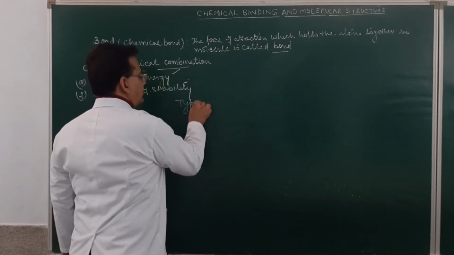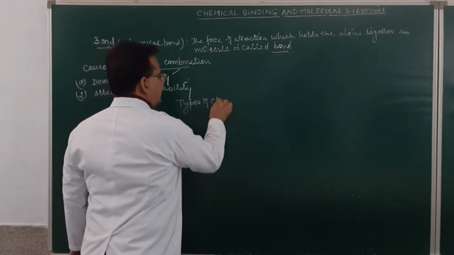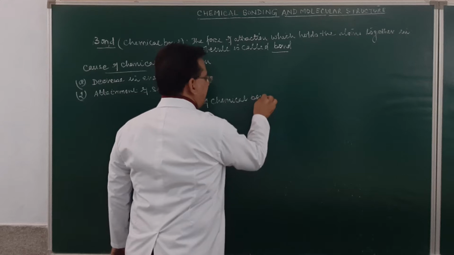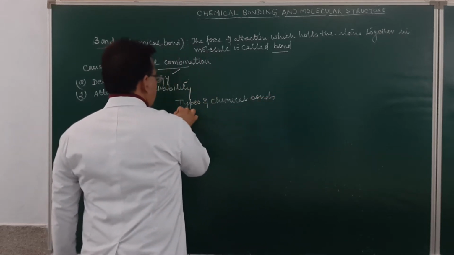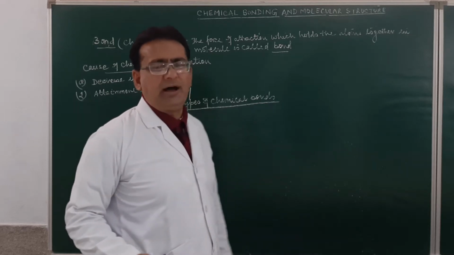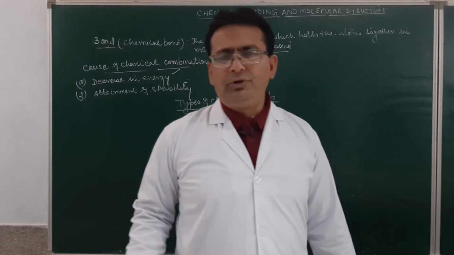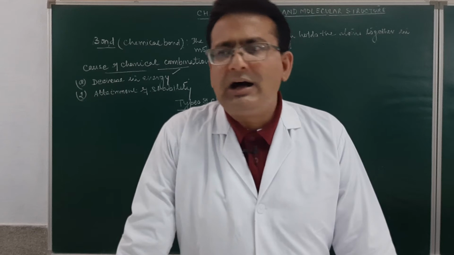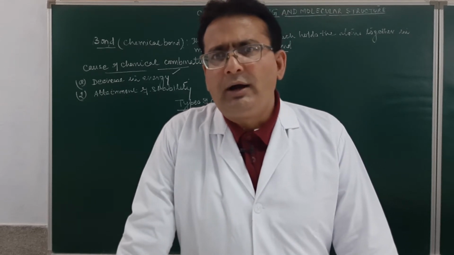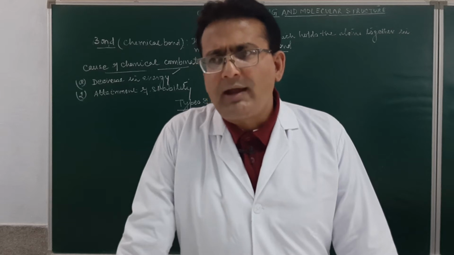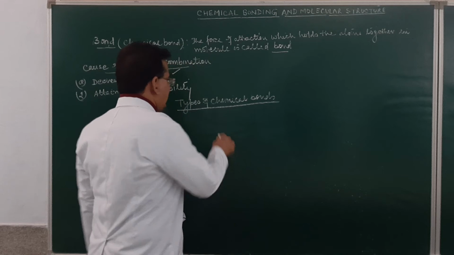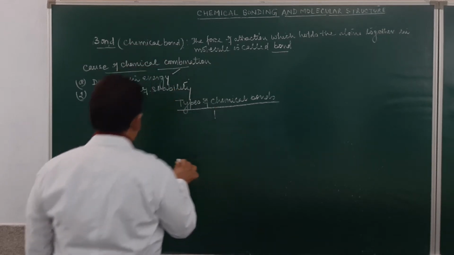In our syllabus, the main ones are three bonds: the ionic bond, covalent bond, and coordinate bond. Apart from that, we will also discuss some force of attraction in hydrogen bonding, and then we may also discuss the metallic bonding.